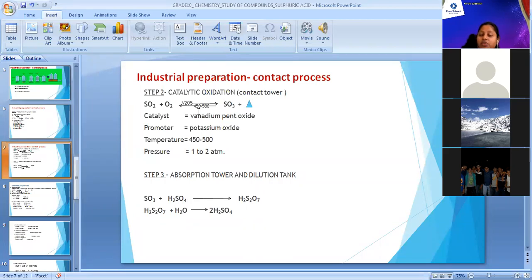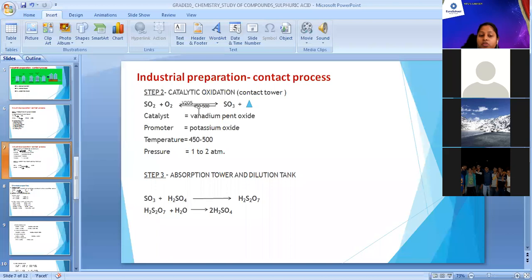In this reaction, if you can observe, I have shown a double-headed arrow, as the reaction is reversible. I have also shown a triangle on the product side, which represents that the reaction is exothermic, right? So at the start of the reaction, I heat the container, as I need to maintain the temperature. But as the reaction is exothermic, after some time I will discontinue the heat for this chamber. So in the second chamber, there will be formation of SO3, sulfur trioxide, right?